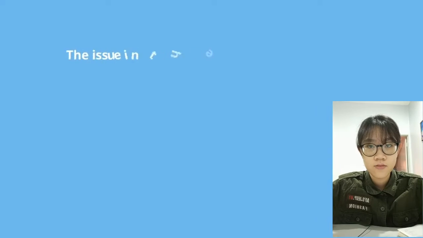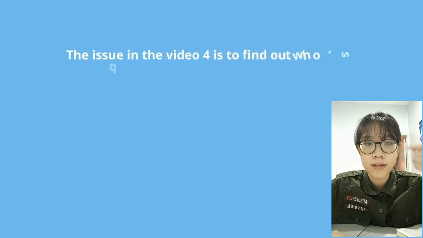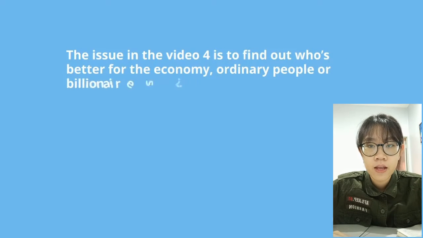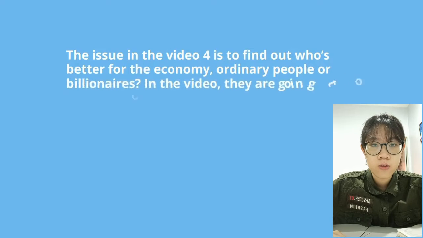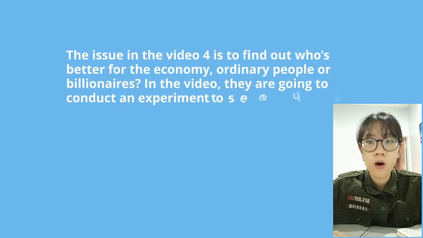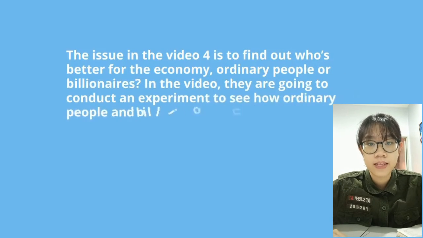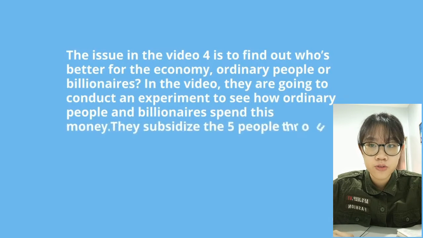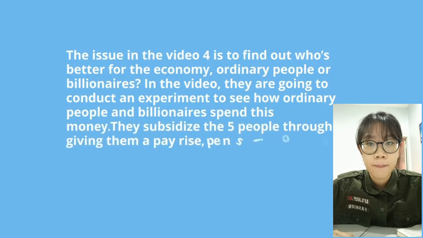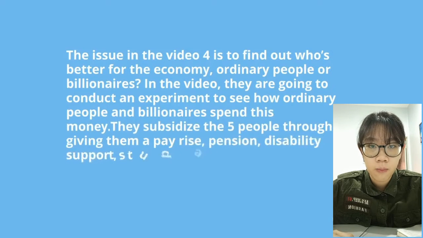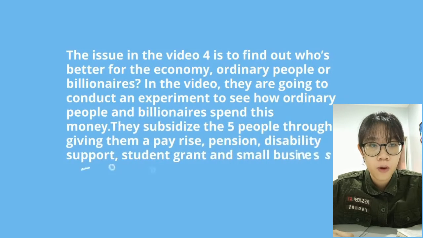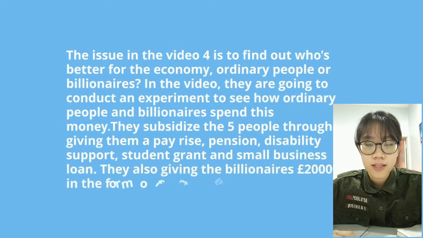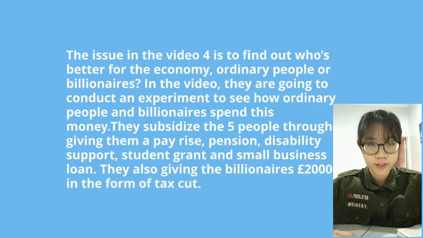The issue in this video is to find out who is better for the economy, ordinary people or millionaires. In the video, they are going to conduct an experiment to see how ordinary people and billionaires spend their money. They subsidize the 5 people by giving them a pay rise, pension, disability support, student grant, and small business loan. They are also giving the billionaire £20,000 in the form of a tax cut.